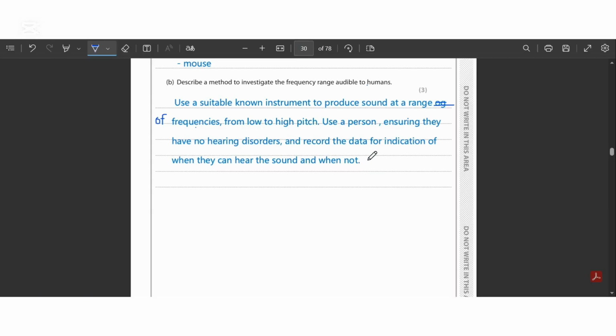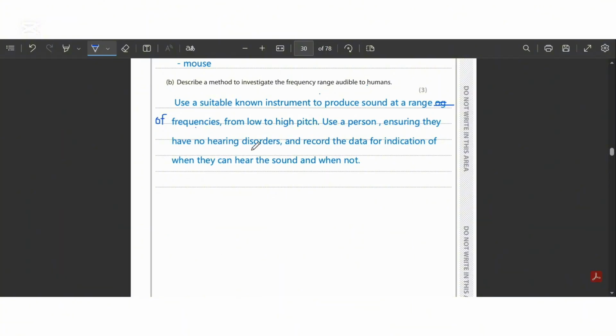Okay, so when I wrote this method, I kept a few things in mind: the source of the sound, where it is coming from, the recording range that I'll be taking, and the data that I'll be taking based on that, the ranges of frequencies and the pitches that are going to show the difference of the sound and how the person is catching it.